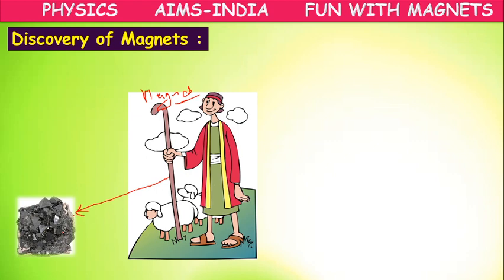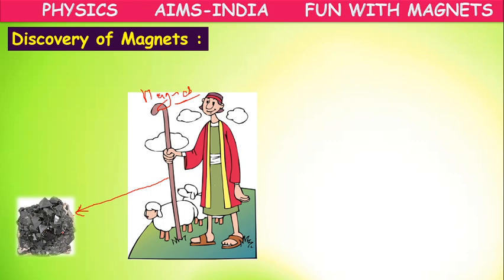To his surprise, when he tried to pull out his foot or stick, he was not able to pull it out easily. There was something sticky. There is some force which attracted his foot and the stick towards the stone.